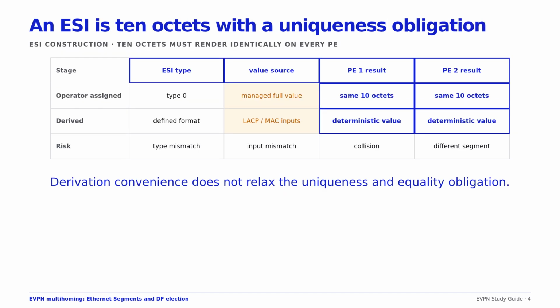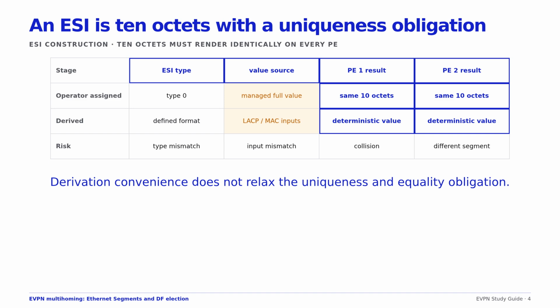The ESI is a 10-octet value. 0 means a single-homed site, and the all ones value is reserved. Type 0 allows an operator-managed value. Other types derive bytes from identifiers such as an LACP system MAC and key, or a system MAC with a local discriminator.